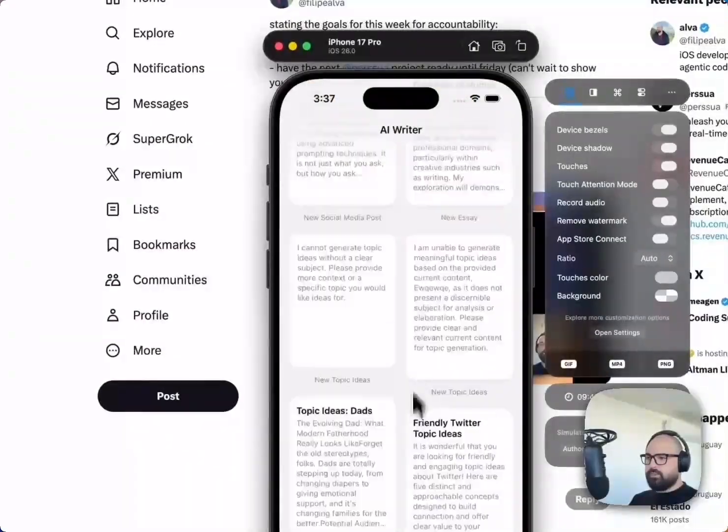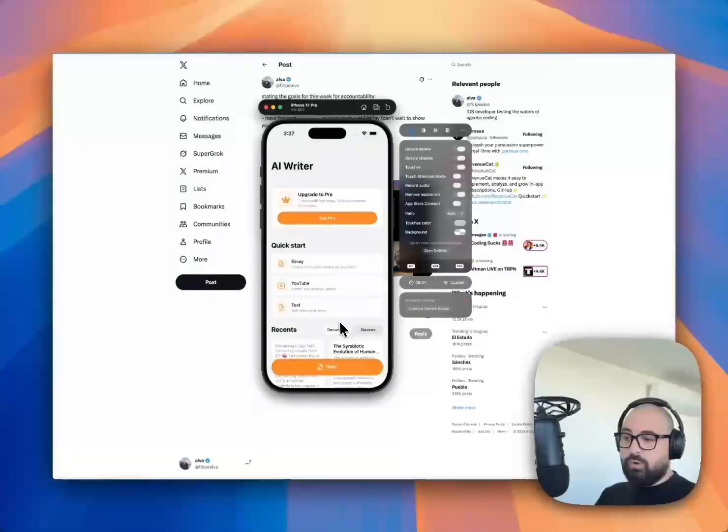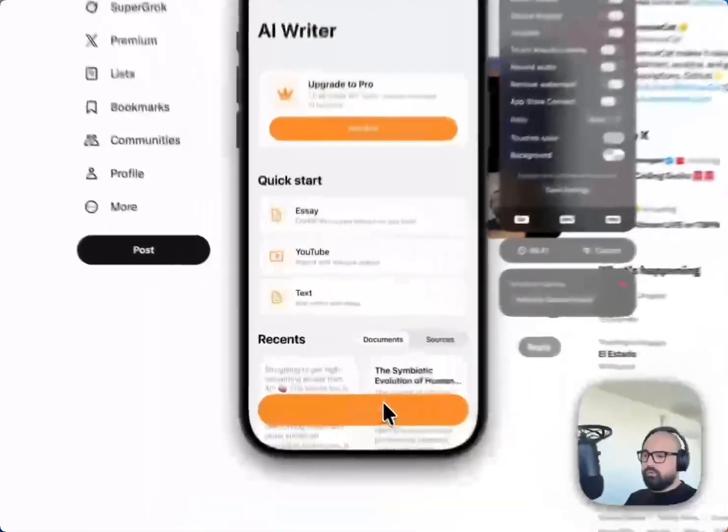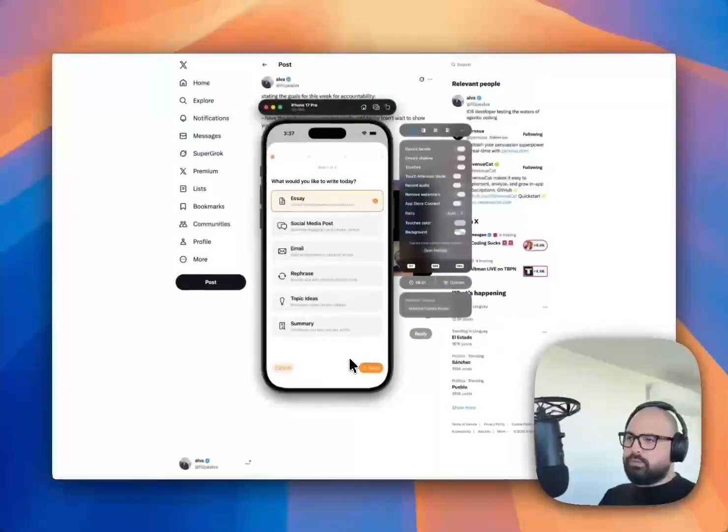So I launched this app. It's like an AI writing assistant, and until last week it would only support documents. So you would go here and you could create a new document, select the type of document you would need to create, and then it would write about just a small snippet of text that you could put into it, but it couldn't reason about context. It wasn't context aware, or not richly context aware.